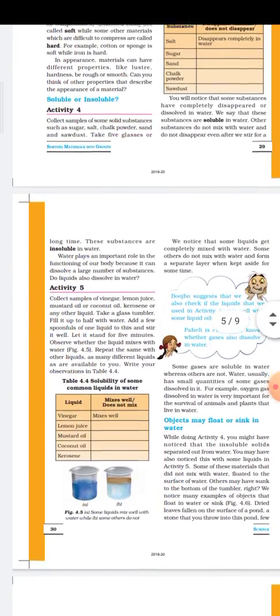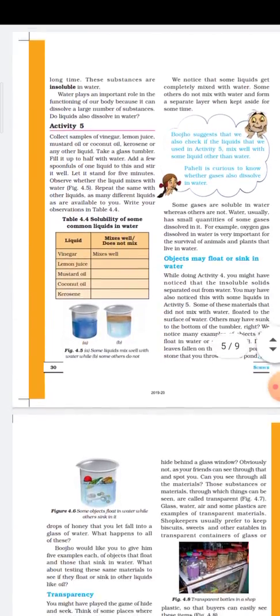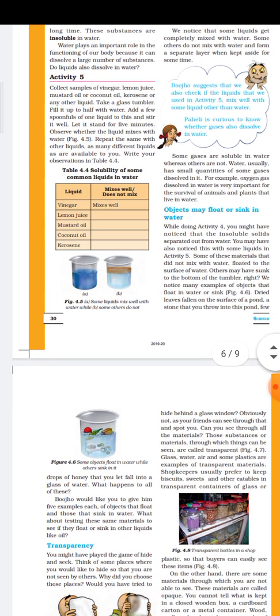Next property is the flotation. Object may float or sink in water. As I told you, there are some material that is to float on the surface of water. If the material is not heavier than the water, then what will happen?